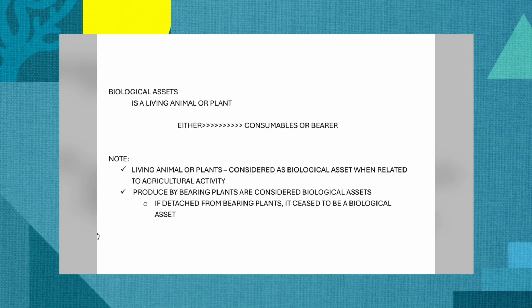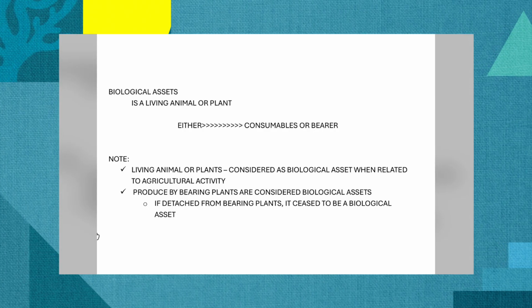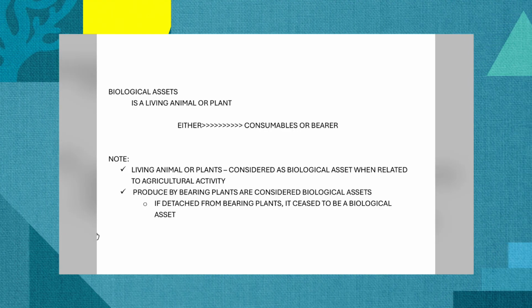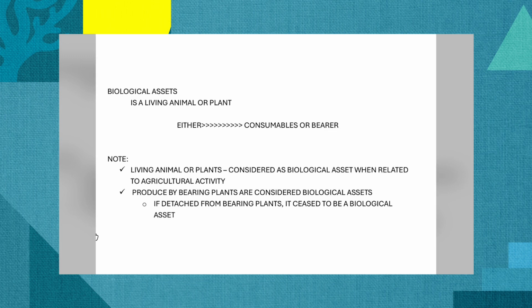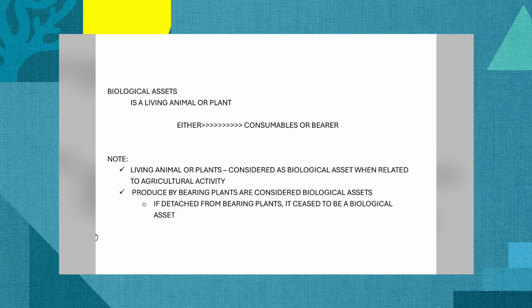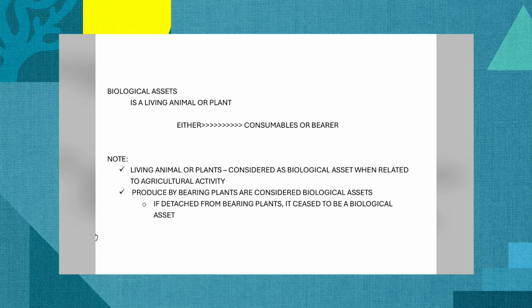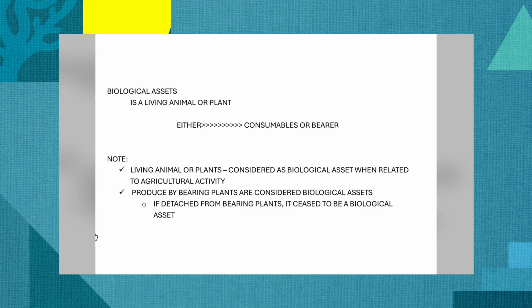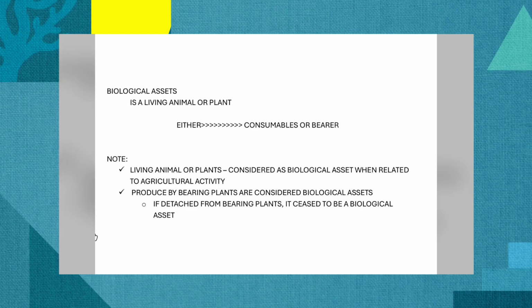Ano po ba yung sinasabing consumable biological assets? These are those that are to be harvested as agricultural produce or sold as biological asset. Katulad po ng livestock. Okay, held for sale, yung mga isda galing sa farm, these are consumable biological asset. Ano naman po yung sinasabing bearer biological asset? Ito po yung mga livestock na nagpo-produce ng gatas or mga trees na nagpo-produce ng fruits. These are bearer biological assets.